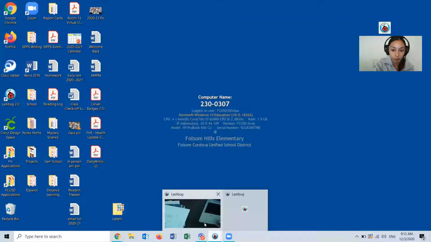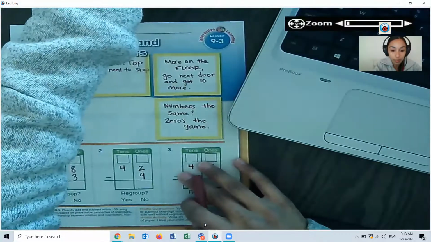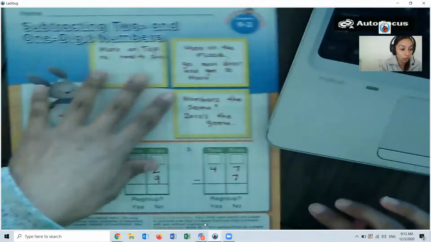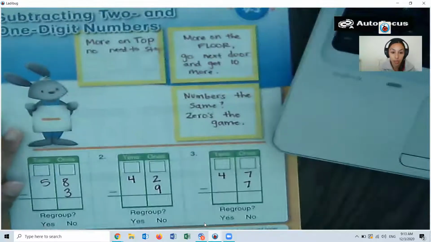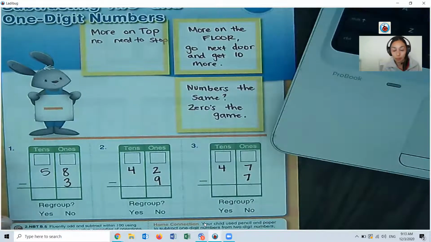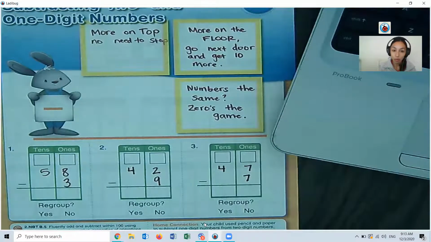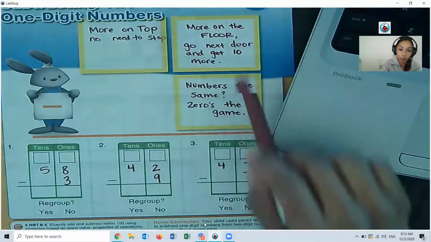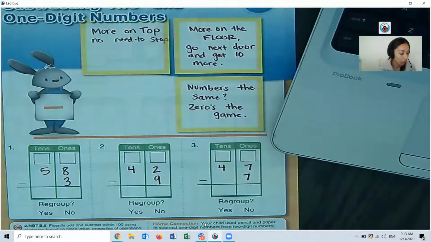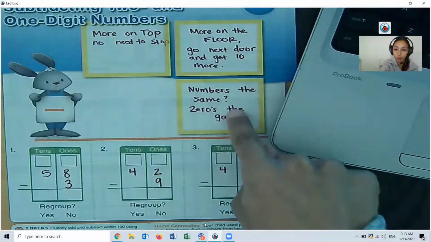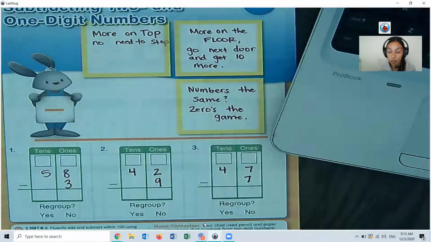Let me grab my ladybug. You can just observe. If you want to write these examples down in your journal, you can. But if you just want to watch and hear how to work out these steps before we get to our other sheet, you can. So I wrote down my poem in these 3 boxes to remind me and you of the steps we take when there is either more on top, more on the floor, or if numbers are the same. I have sent you a message with these 3 pieces in your Seesaw messages. So if you want to ever go back to that, it is right in there.